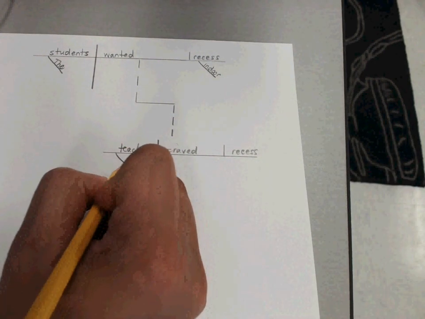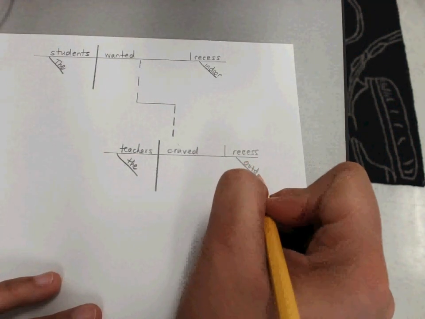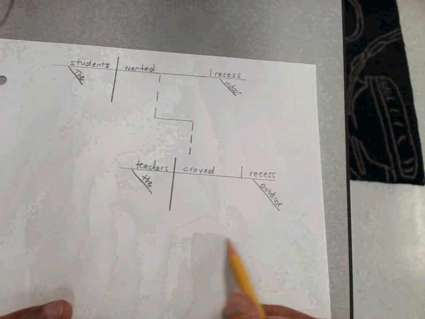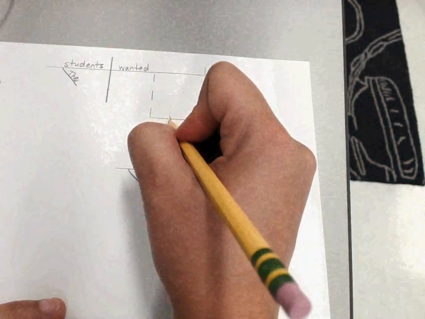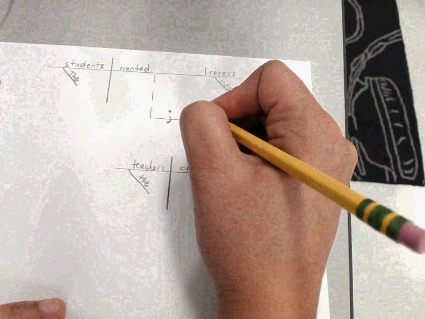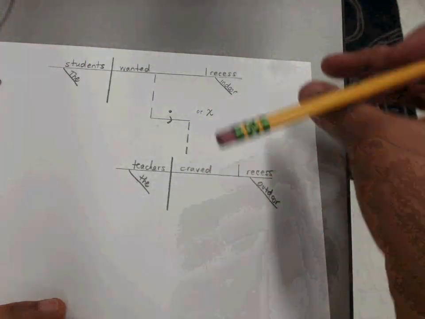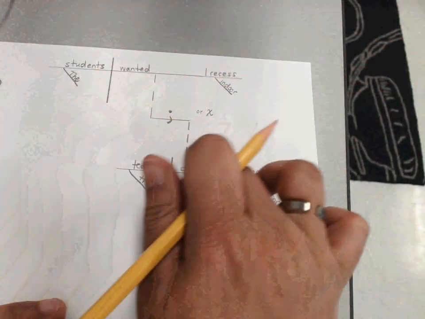Craved recess. Notice this one was lowercase again. And they craved outdoor recess. Now here's the diagram. There's only one thing missing from here. I need the semicolon. You could diagram a semicolon here or the letter X as a place for it. That's your diagram. Two separate sentences that you're combining with your semicolon.